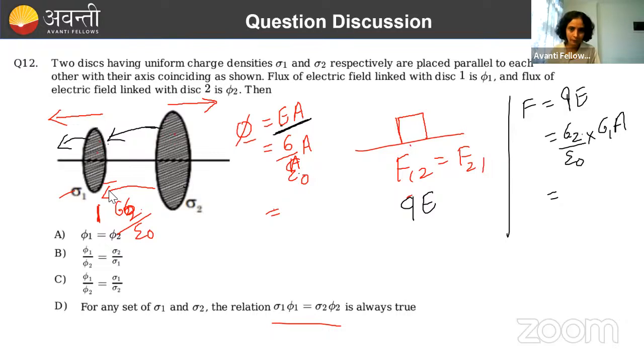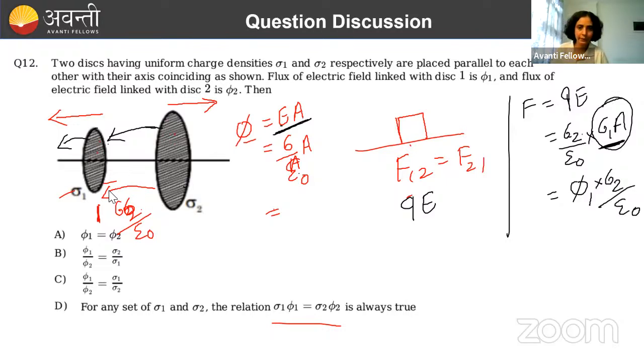If we have to go through this, sigma 1 is this. It should be phi 1. Now. Yes, sigma 1A, that is phi 1, right? So here phi 1 into, that is coming sigma 2 by epsilon naught.